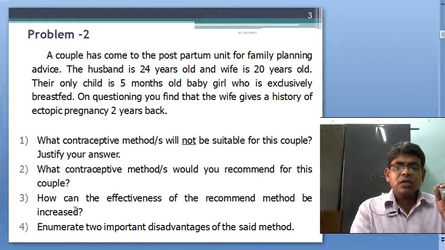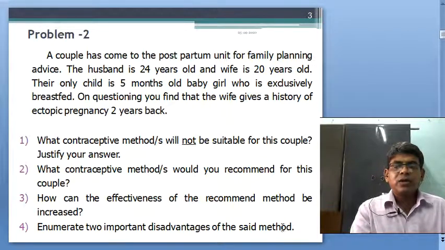That is why we use additive spermicide jelly along with condom to increase its effectiveness. Enumerate two important disadvantages of said methods.